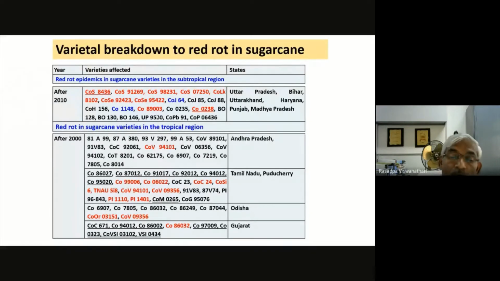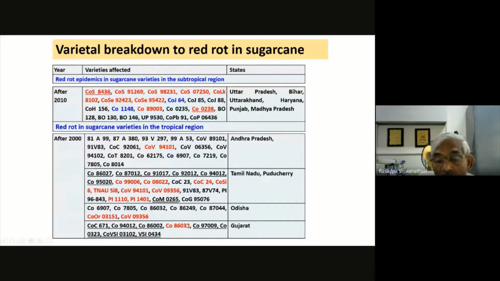And another thing, if you come to the tropical region, there also you can see those marked in red. You see Andhra, of course. All these varieties were under cultivation, and most of them were, even before 2000, known to be susceptible, but still they were under cultivation. And a variety like COV 894 101 picked up red rot, but that area also came down drastically.